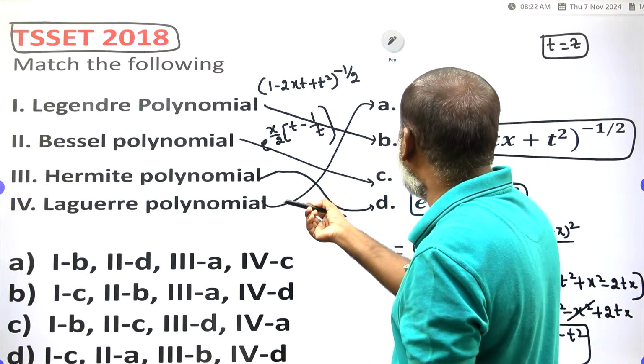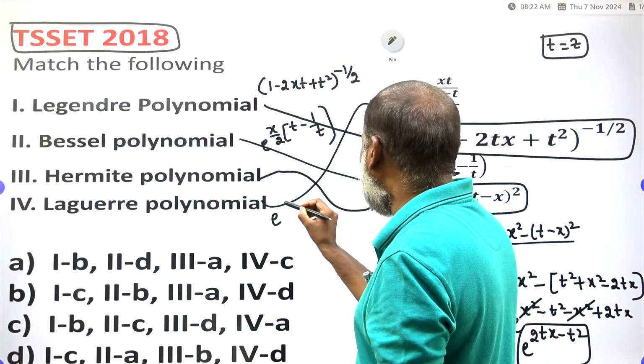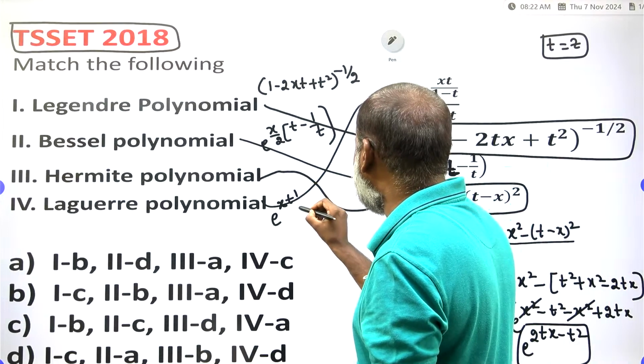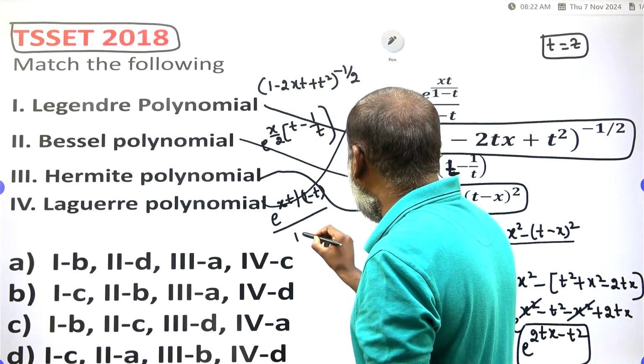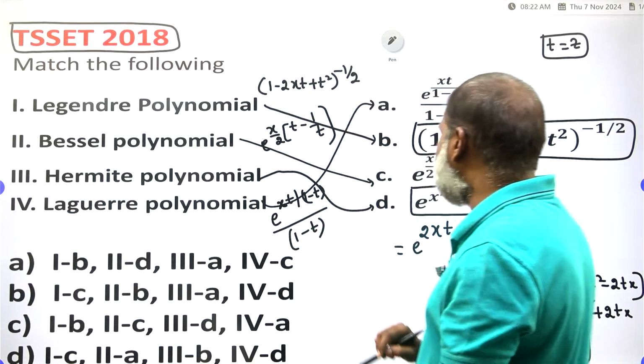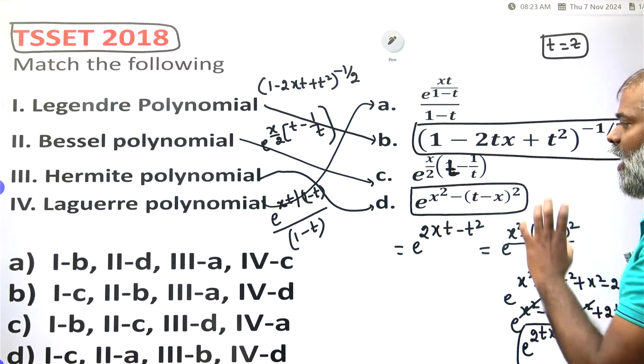Lastly, what remains is the generating function of a Laguerre polynomial: e to the power of minus xt divided by 1 minus t, all divided by 1 minus t. This is the generating function of a Laguerre polynomial.